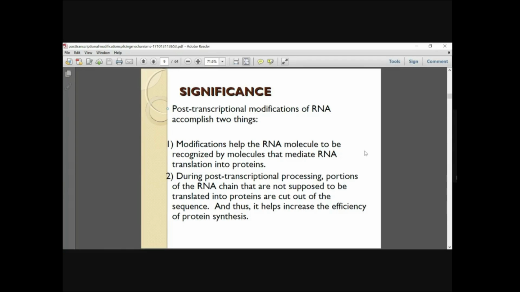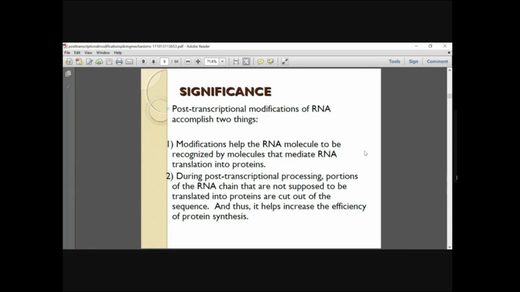During post-transcriptional processing, portions of the RNA chain that are not supposed to be translated into proteins are cut out of the sequence, for example, certain sequences which are not required, like introns.